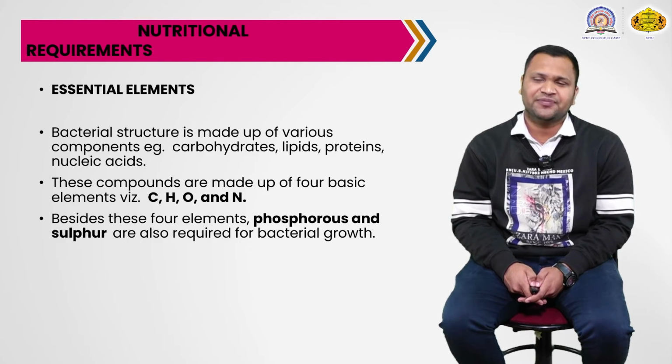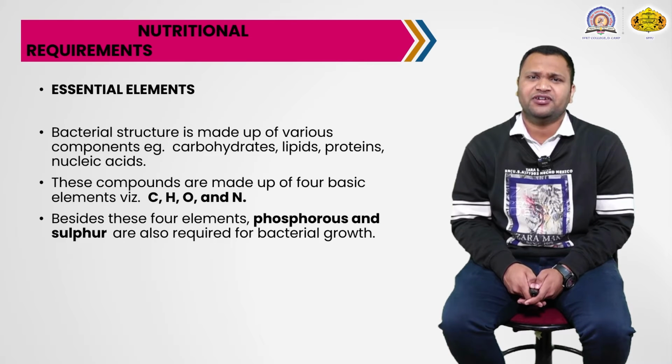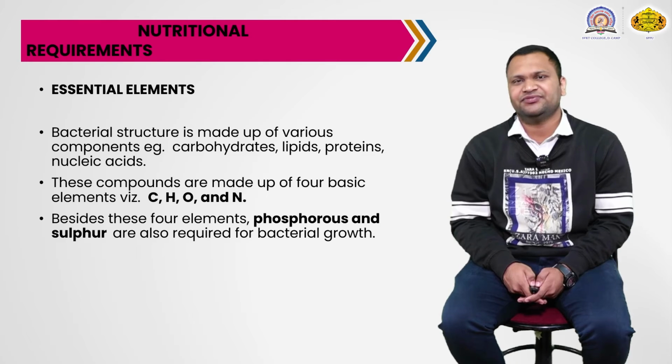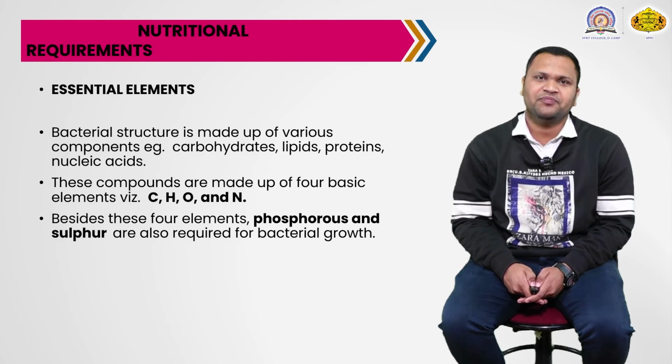Phosphorus is important for DNA replication, and DNA replication is nothing but the formation of another copy of DNA, so that the cell divides. Sulfur is included in a number of proteins.